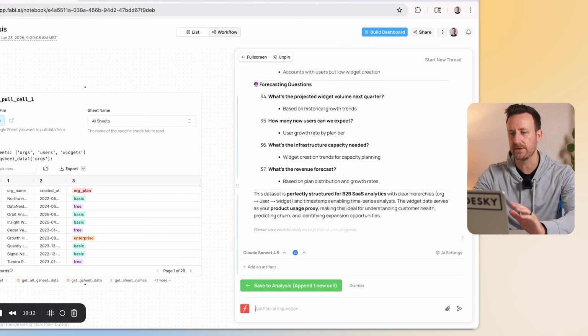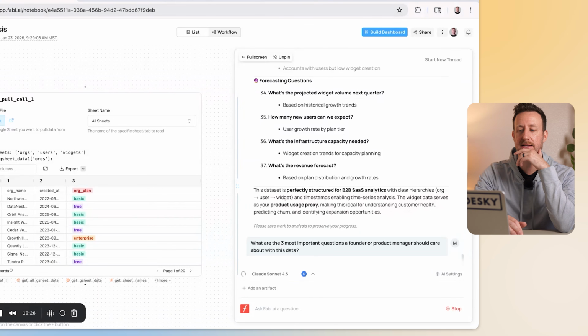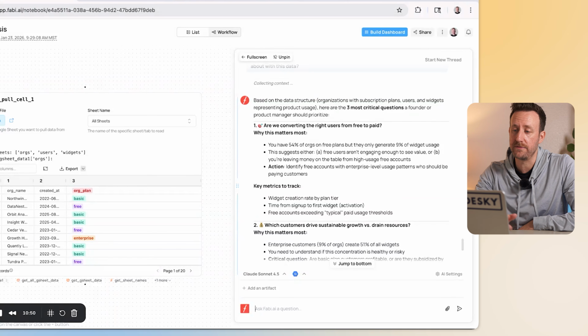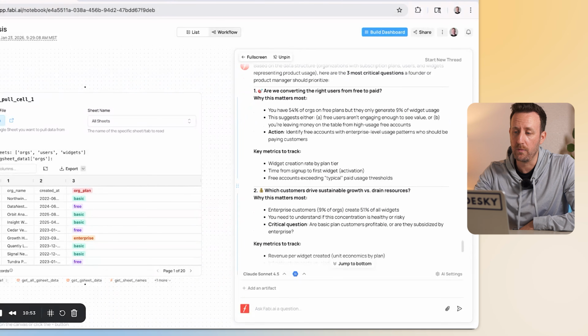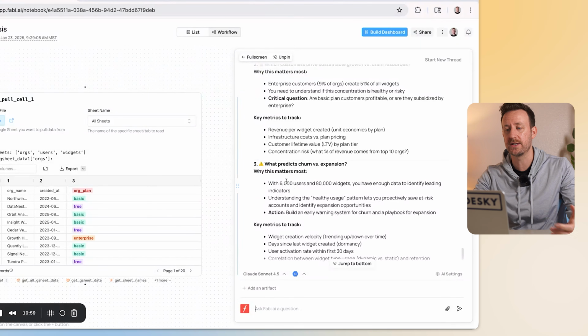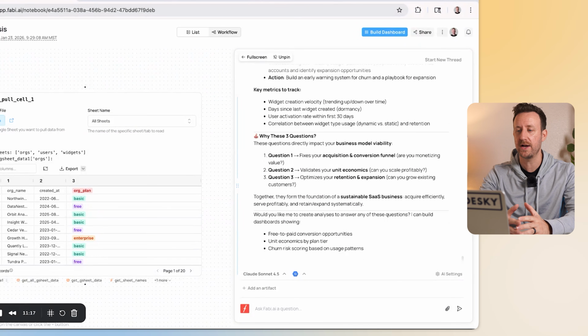So to narrow it down a little bit, I'm going to ask it this. What are the 3 most important questions a founder or product manager should care about with this data? Let's see what it tells me. So here's what it gives me. First, are we converting the right users from free to paid? That's a pretty good one. Which customers drive sustainable growth versus drained resources? That's another really good one. And what predicts churn versus expansion? Awesome. So we have top 3 questions here.